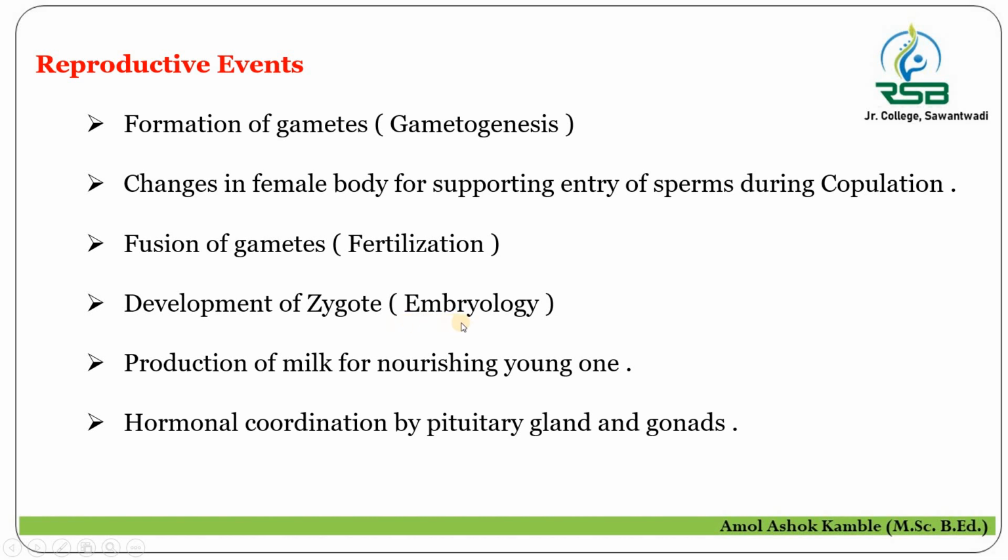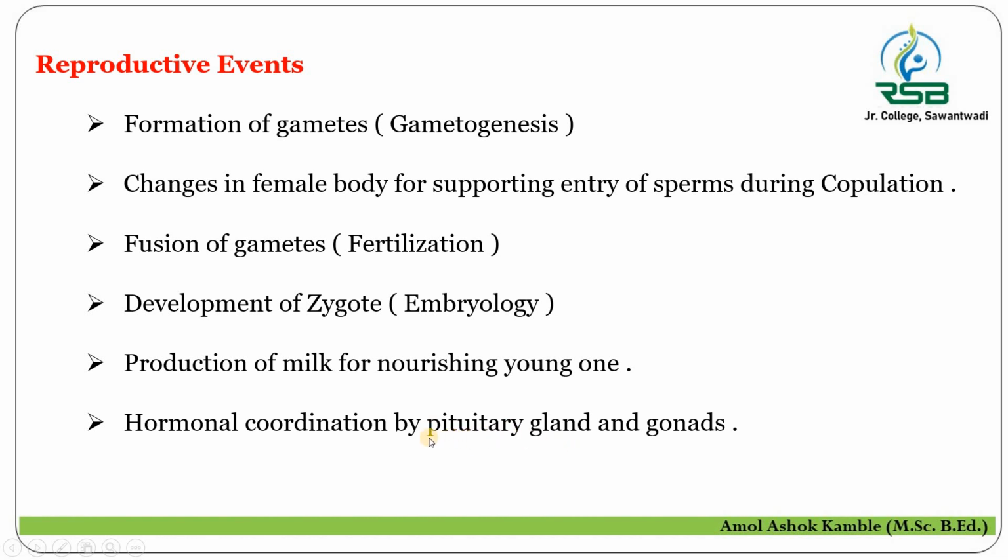And that embryo, which later develops into a human being, requires nourishment by the production of milk in the body of the female. To produce this milk and nourish the developing young ones, there are certain glands which secrete hormones, and the major gland is the pituitary gland.